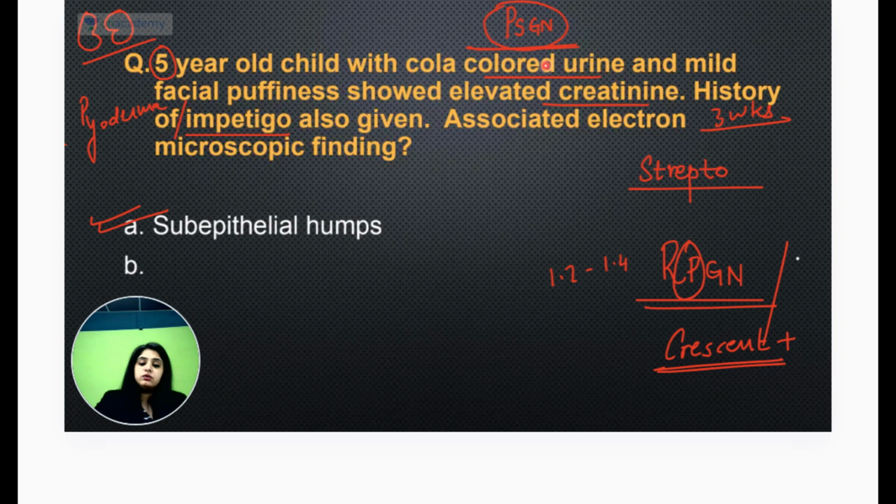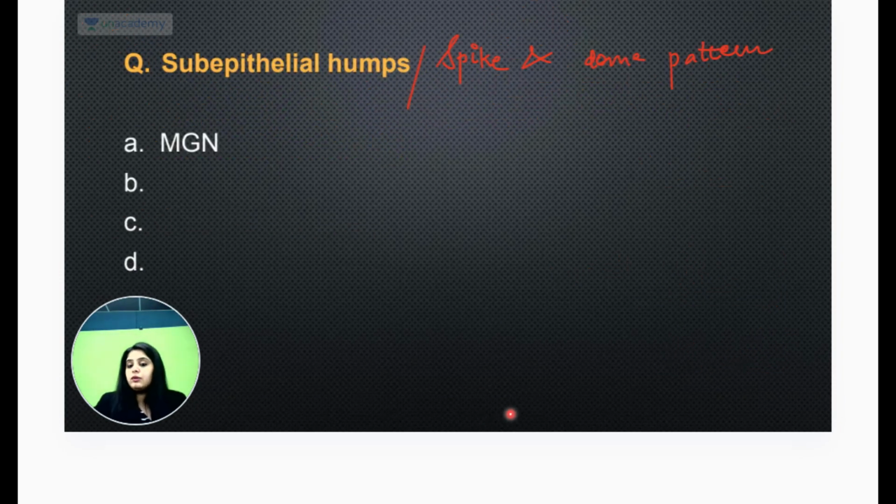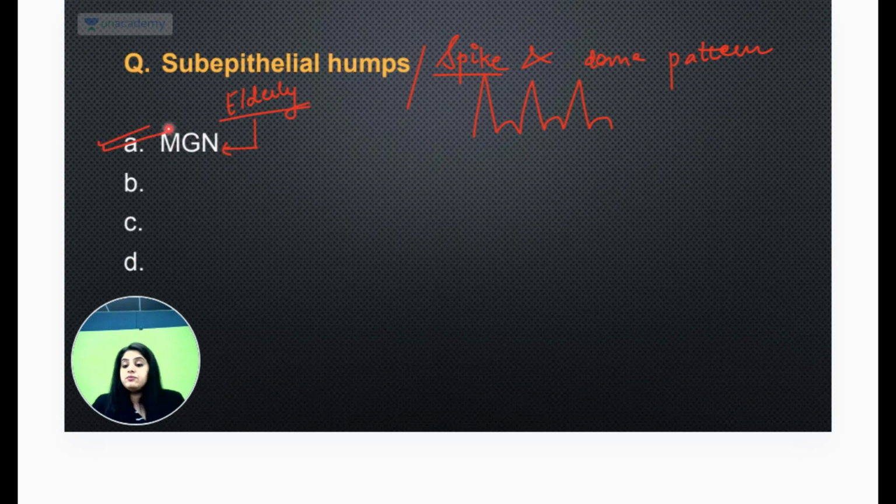Okay? Yeah, so the next thing, spike and dome pattern was also asked. This I've told you. I always used to tell you that when there is spike and dome, spike and dome, the spike is at the peak, and the peak of the age is where it happens. Which is the one that happens in the elderly? MGN. So we had always studied this. It happens at the peak of the age, and it shows you the peak of the pattern. Very important. Okay, so on that note, let's move ahead.